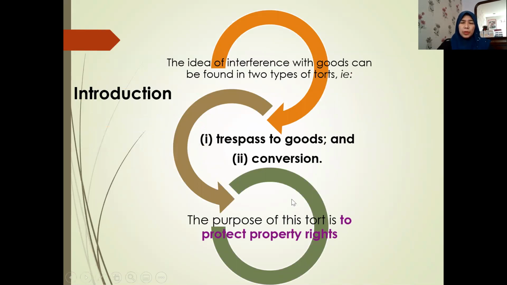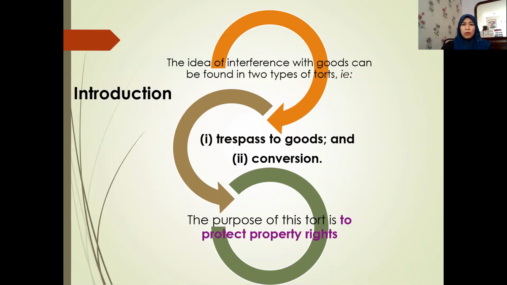Like I said just now, interference with goods can be further divided into two: the first is trespass to goods and the other is conversion. They are quite similar and could overlap here and there, but they are also different because they have different elements.